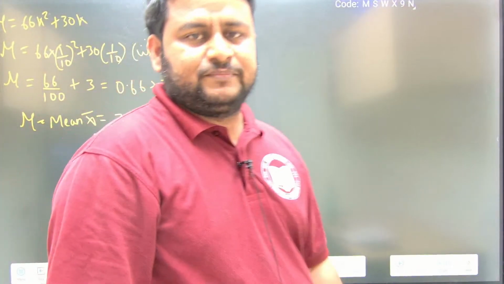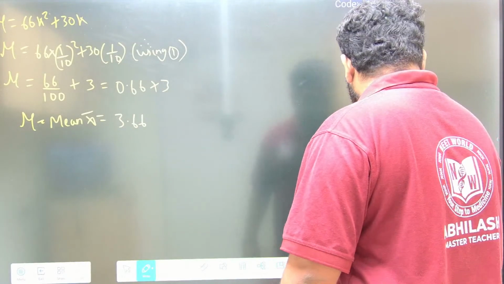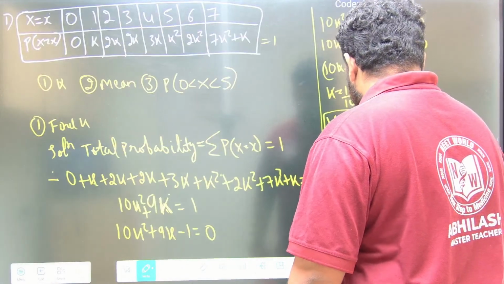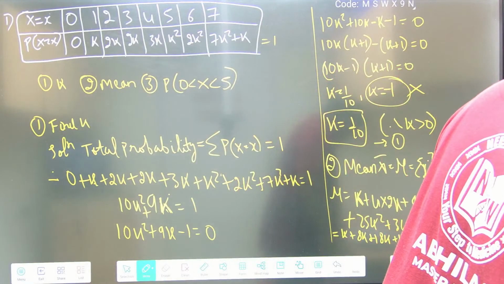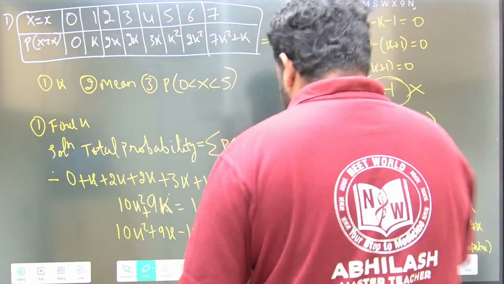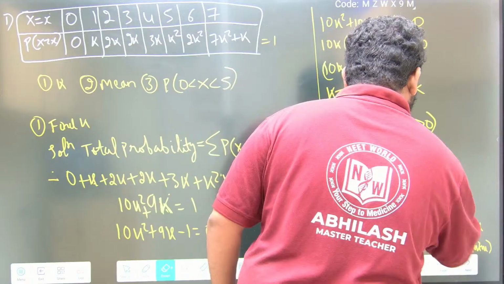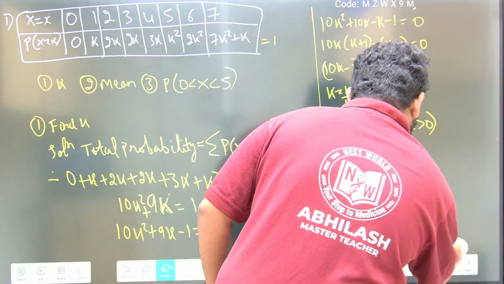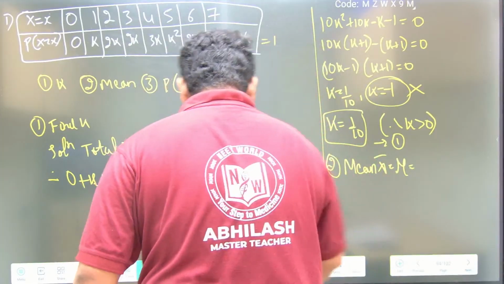This is what we have. Observe carefully. Okay, here we did one mistake. Let us correct that. See here, observe carefully. I have written the formula improperly.